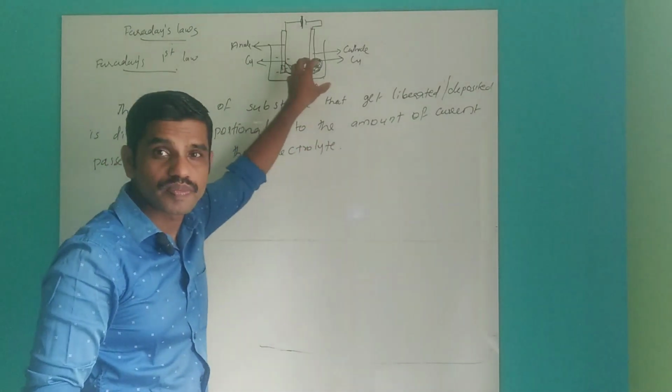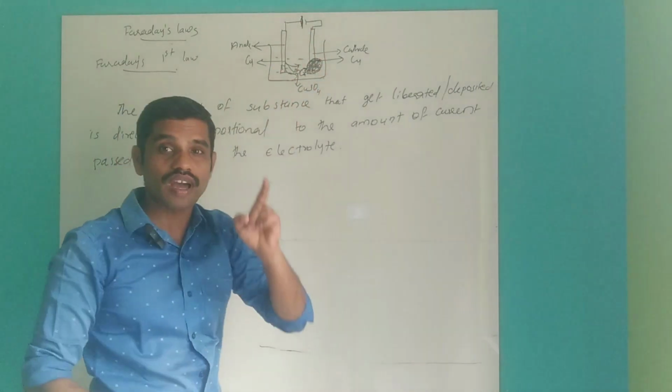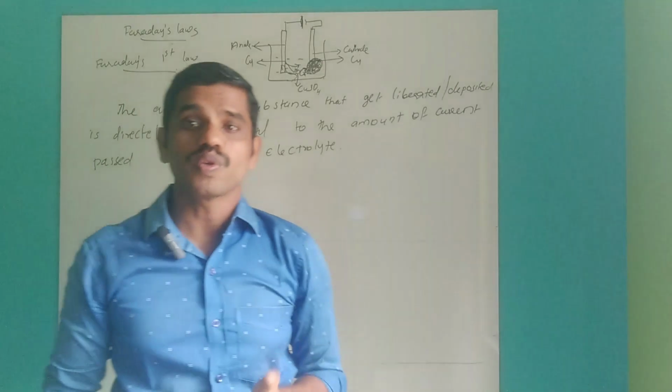That means how much amount is depositing is based on how much current, and for how much time, you are passing.